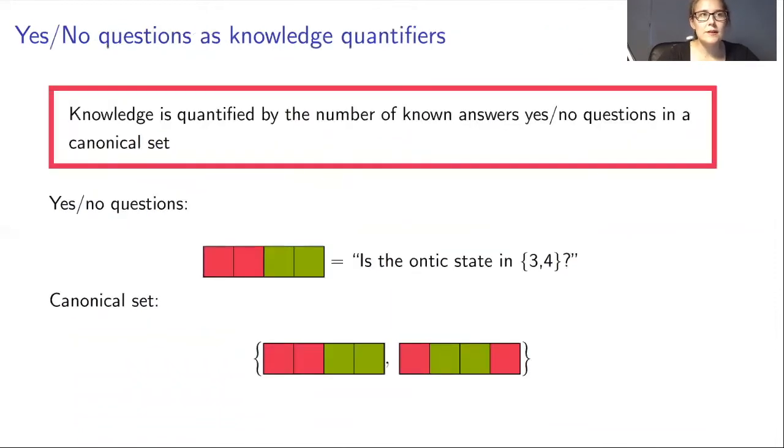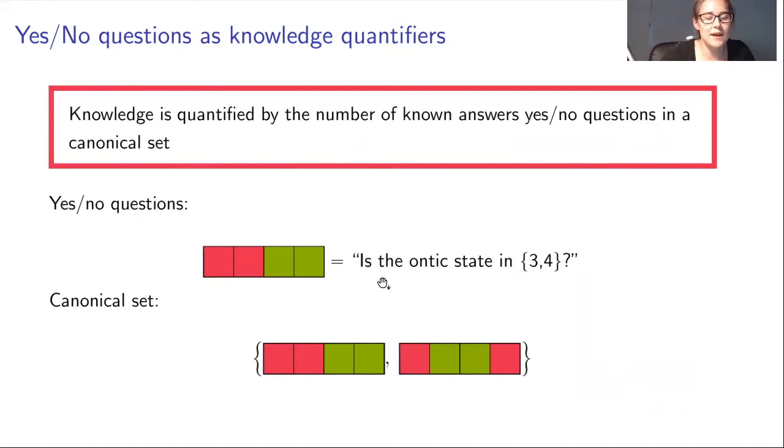Let's continue with quantifying this, because we can only say they are equal if we know how much we have. And this is quantified by yes-no questions in a canonical set. So let's start with explaining what yes-no questions are. That's very intuitive. We just ask a question which has yes or no as an answer.